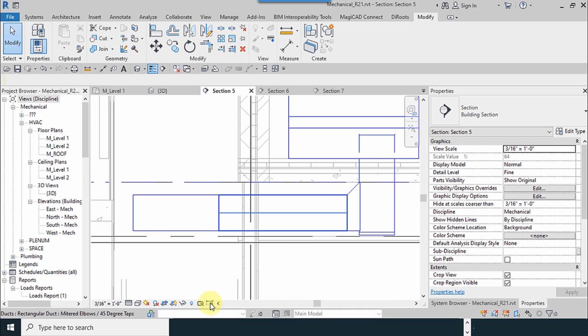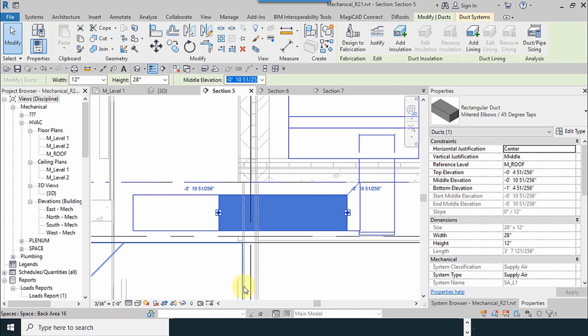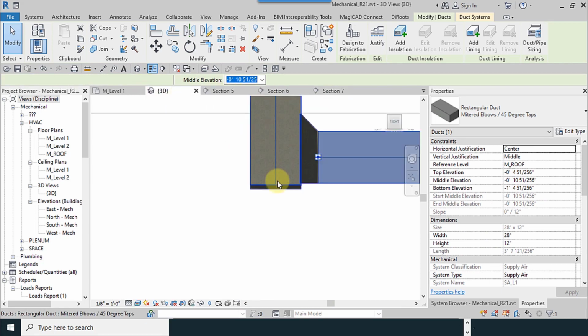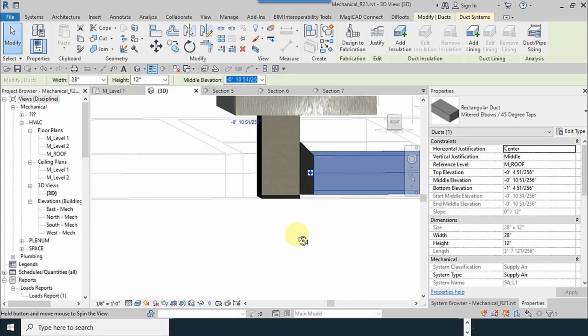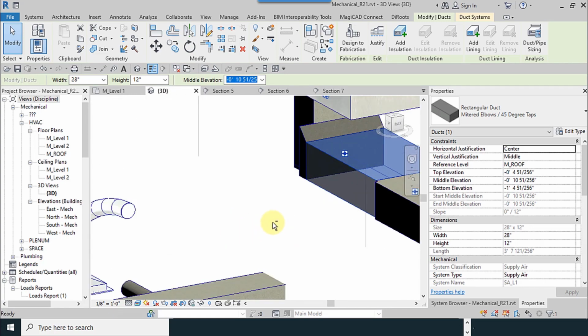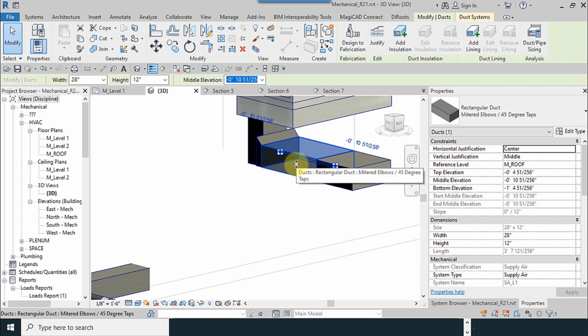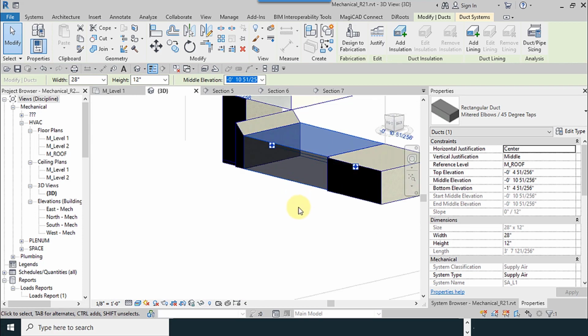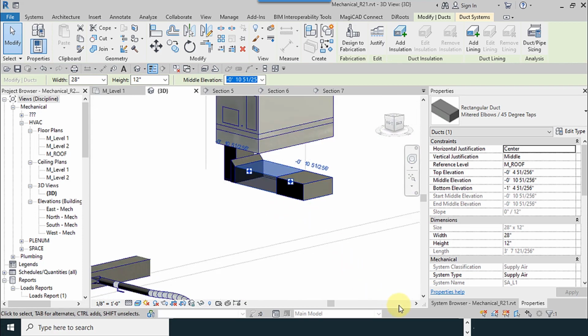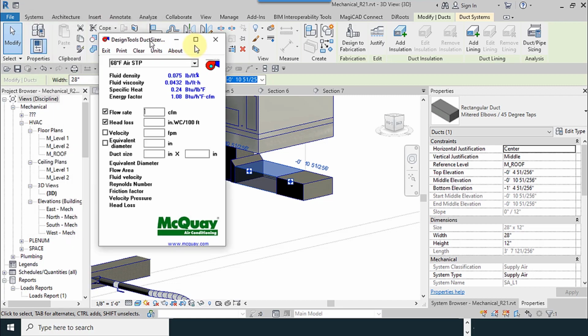For its dimension, you can use another size. Now it's 12 by 28. Maybe its size is much bigger than this, so you have to replace another size. You can use the duct sizer tool.